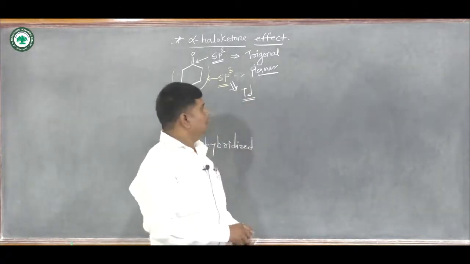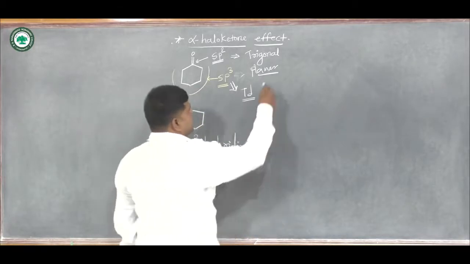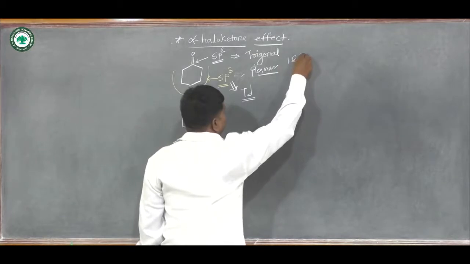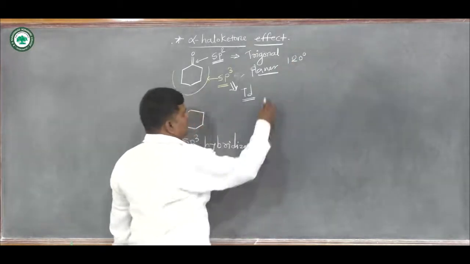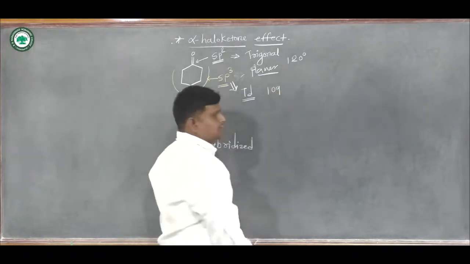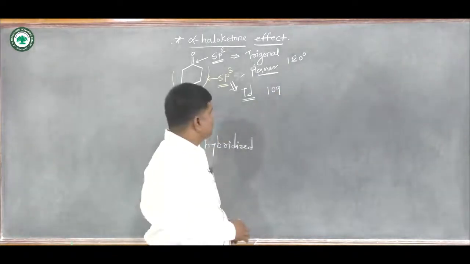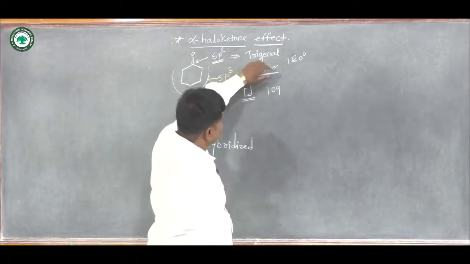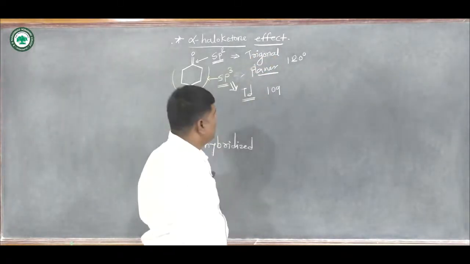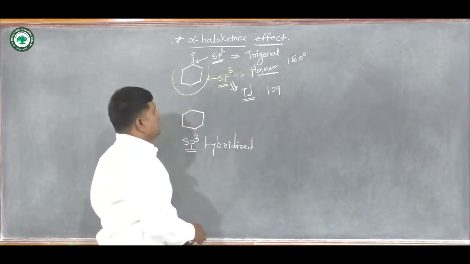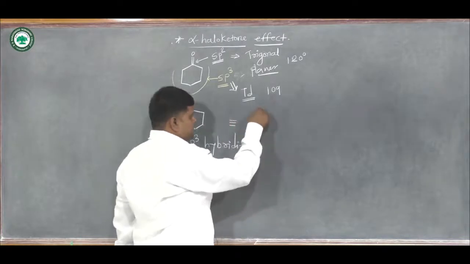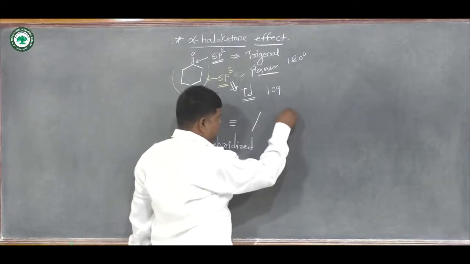So in this case the bond angle is 120 degrees, and here the bond angle is 109.28. So there is somewhat of a change in the angle between the bonds of the same carbon atom, and here we try to draw both structures in chair conformation.